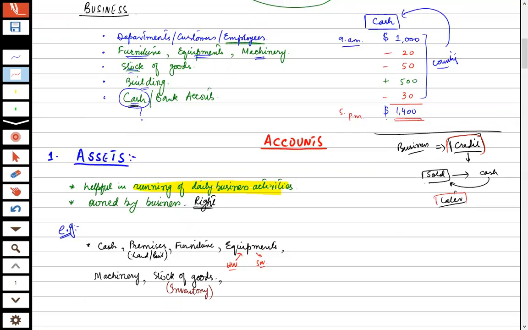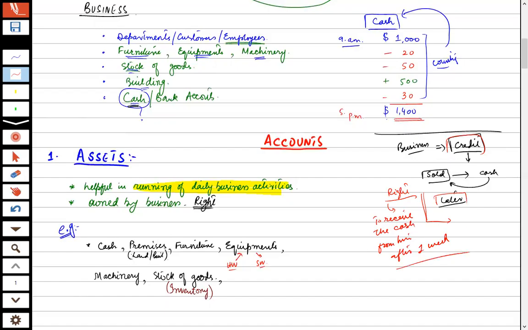Now, if I have sold and the other person has told me that he will pay the cash later, after 1 week I will call him and ask about the payment. He will say, yes, I am coming. But when I had the dealing with him, a right of mine was established, that I have to receive the cash from him after 1 week.